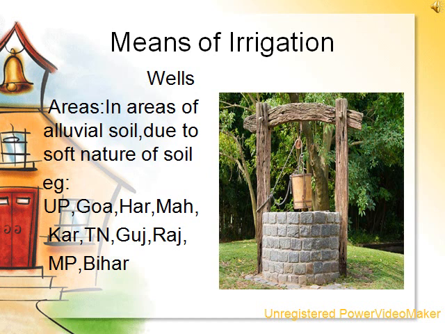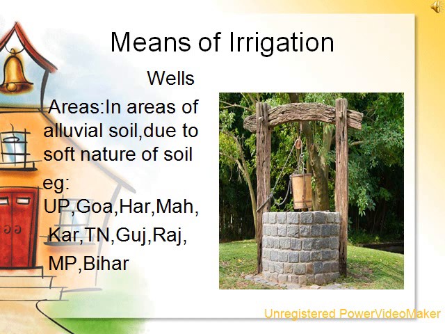In India, we practice different means of irrigation. Based on the availability of surface and groundwater, relief, soil and climatic condition, different means of irrigation are utilized in India. The conventional means of irrigation include wells, tanks and inundation canals. The modern methods include tube wells, perennial canals, drip irrigation, etc.